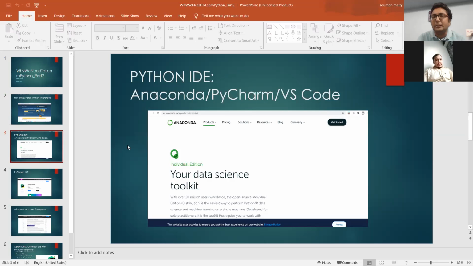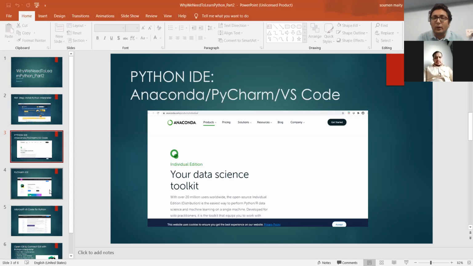Either you can download the Anaconda IDE, or go to JetBrains and install PyCharm, or go to the Microsoft website and download VS Code. Any IDE is welcome. Just go to the Anaconda website and download Anaconda, either the Linux or Windows version, and then install it.